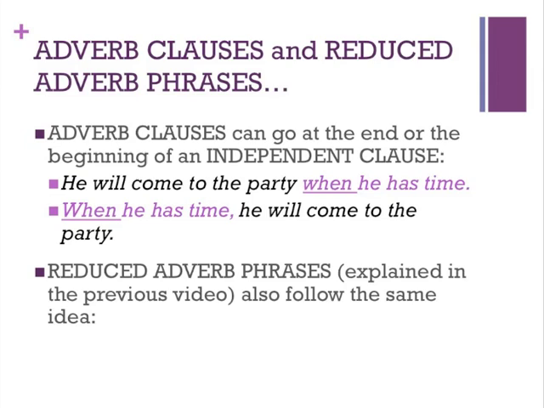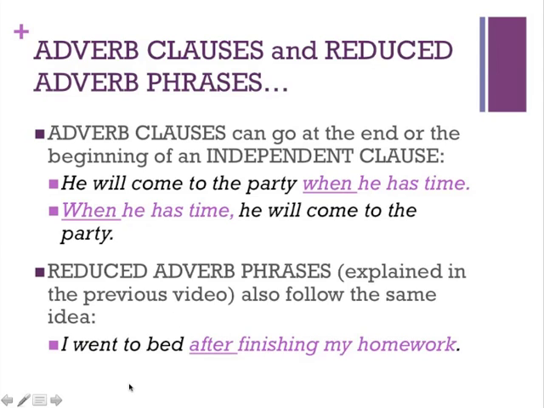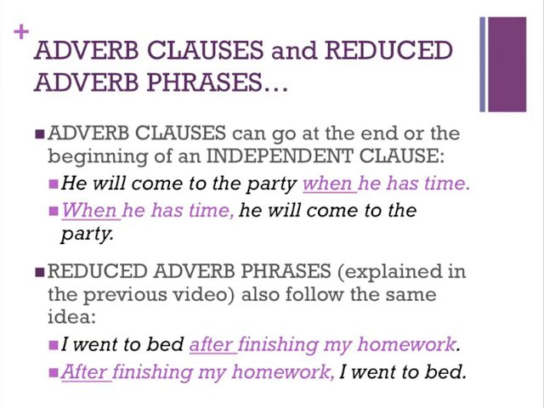Now, as explained in the previous video, we talked about reduced adverb phrases, which means, again, taking the adverb clause and reducing it even more under certain situations. So, for example, instead of saying, I went to bed after I had finished my homework, you could say, I went to bed after finishing my homework. And then, of course, you could also move that idea to the beginning of the sentence. After finishing my homework, I went to bed. And remember, we have to make sure that the particular expression is correctly modifying who is doing the action. So again, in this case, we're talking about me doing this.